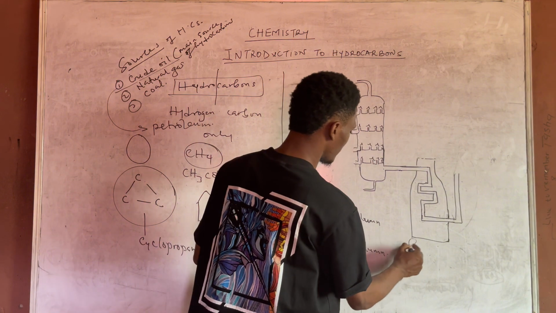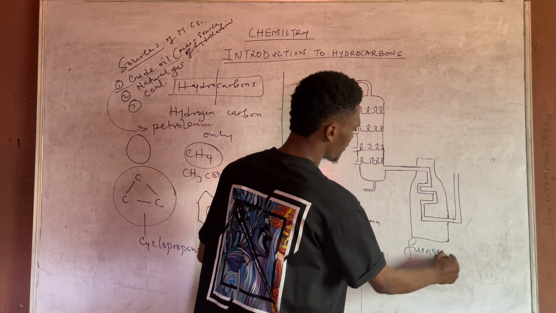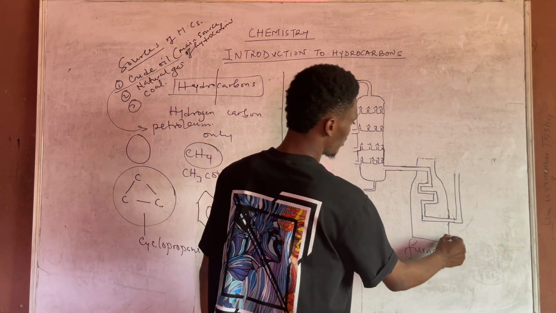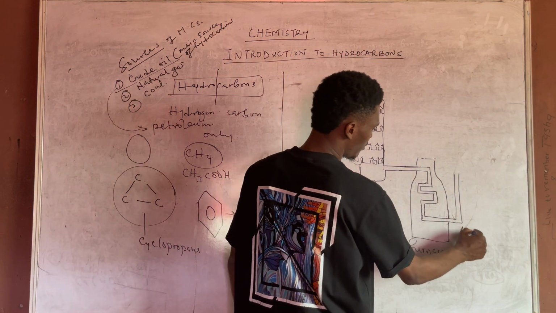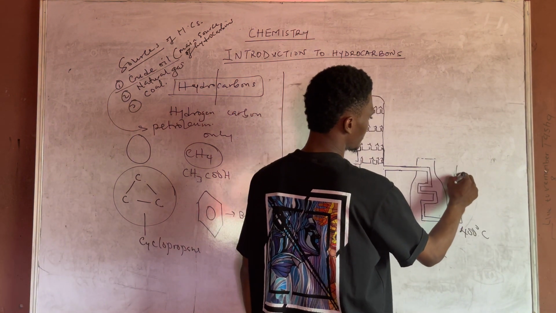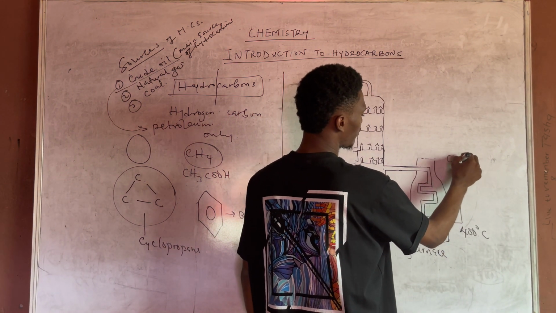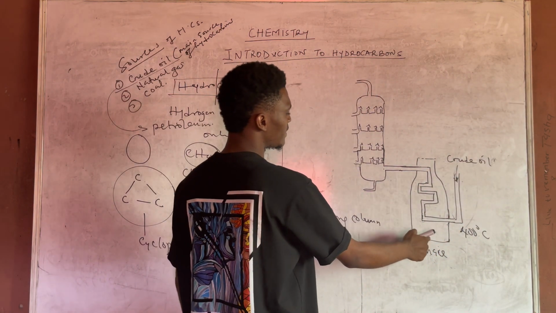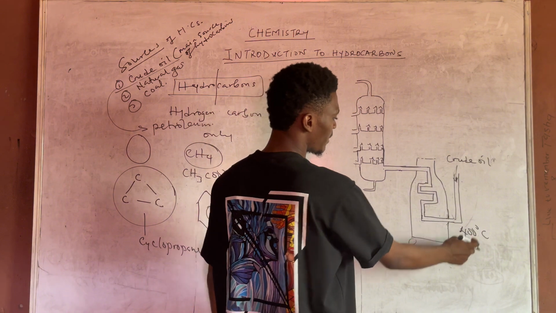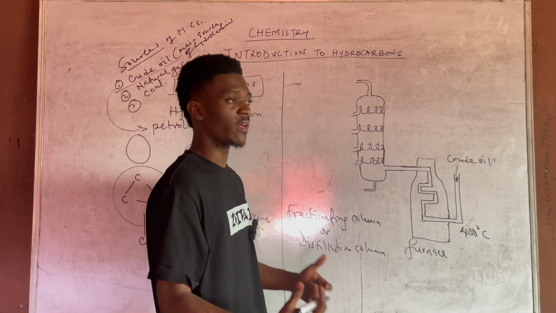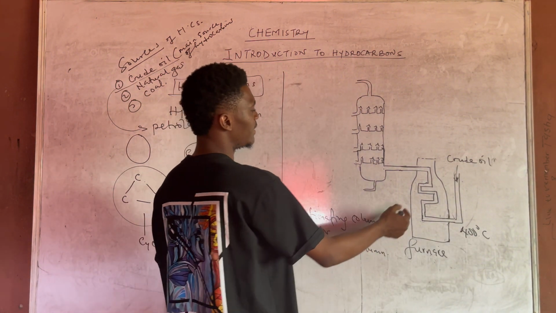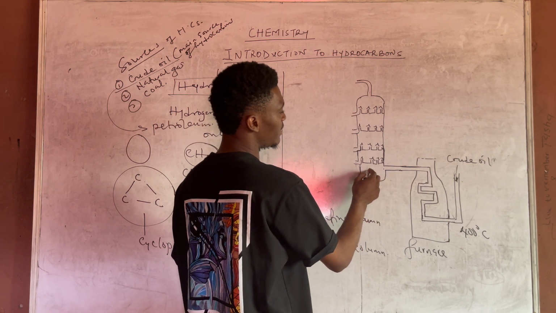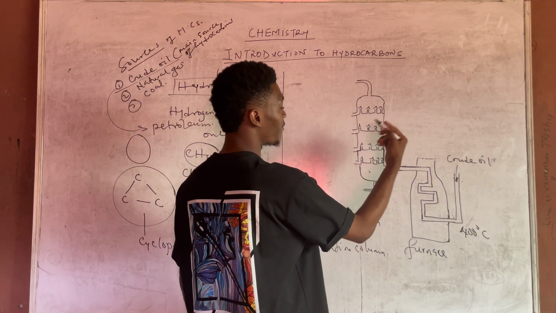This is a furnace, preheated to a temperature of about 400 degrees Celsius. So this is where you place your crude oil. After placing the crude oil, it passes through and is heated in this furnace to about 400 degrees Celsius, which is a very high temperature. And then the gases will now be released into the fractionating tower or fractionating column.